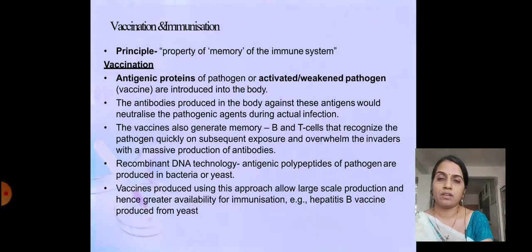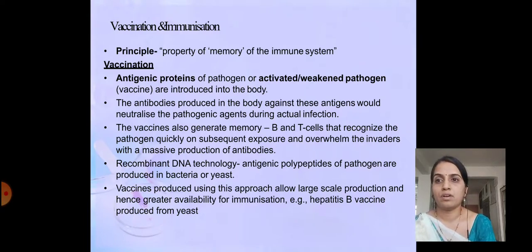Now we will learn the next topic, that is vaccination and immunization. Actually, when we are injecting antibodies, there are two practices followed. One is vaccination and second is immunization. So what these two practices are, that we are going to learn.